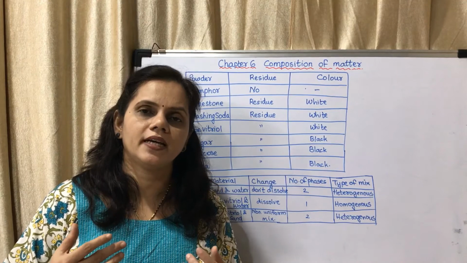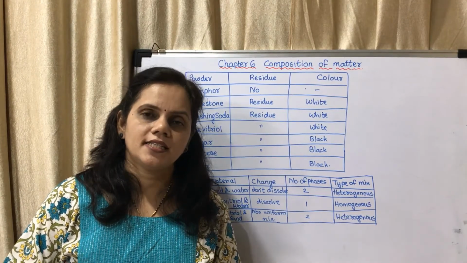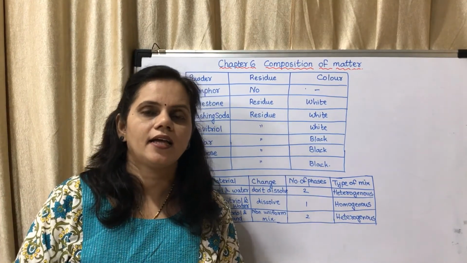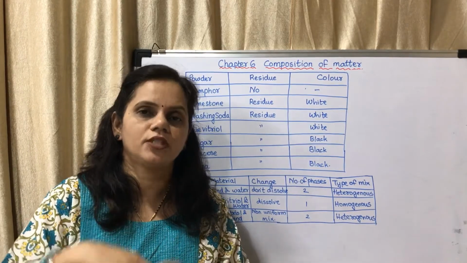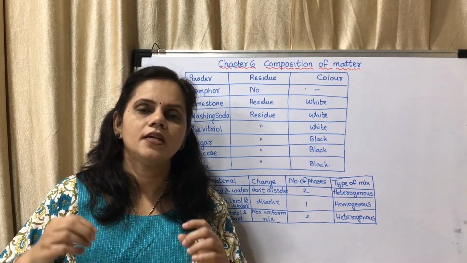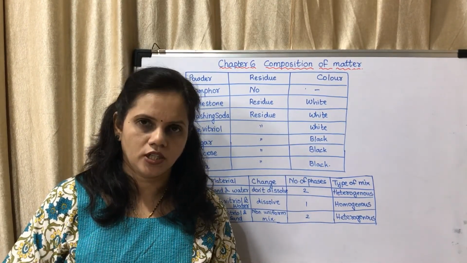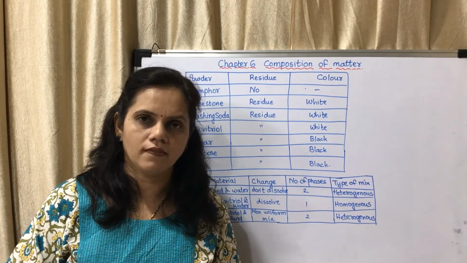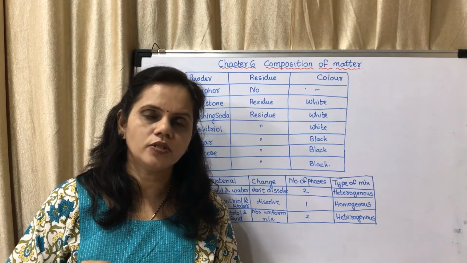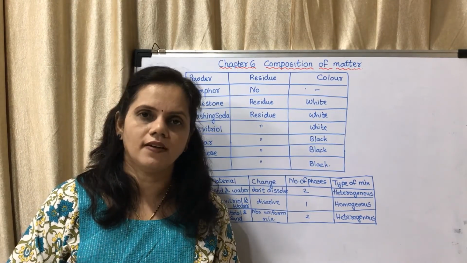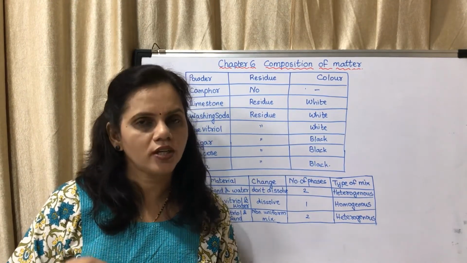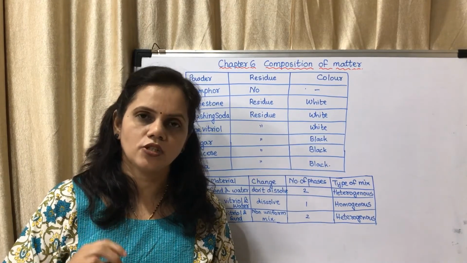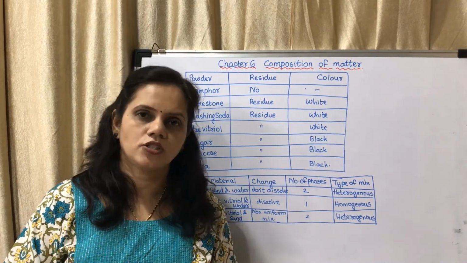Now what do you mean by a solute? A solute is a substance which we add, and solvent is the substance into which we add. For example, in salt and water, salt is the solute and water is the solvent. In case of sugar and water, sugar is the solute and water is the solvent.